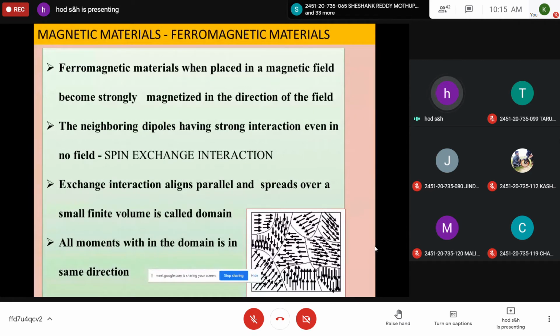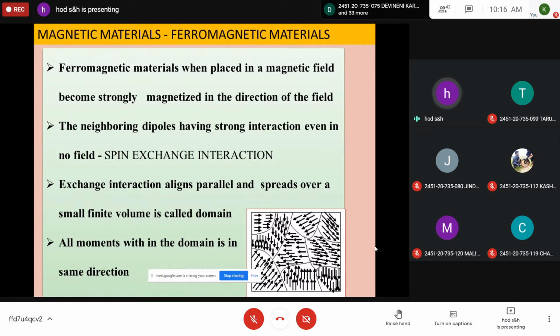And the third category is ferromagnetic materials. Ferromagnetic materials exhibit spontaneous magnetization. So this is a special property of the material. These materials possess a permanent magnetic moment because of their spin magnetic moment. In ferromagnetic materials, they have many unpaired electrons in the structure. Each electron contributes a certain spin magnetic moment, and the spin magnetic moment plays a major role in the magnetic behavior of a ferromagnetic material. They exhibit spontaneous magnetization.